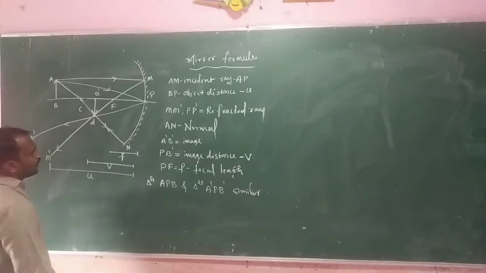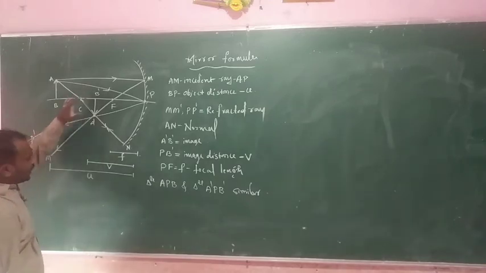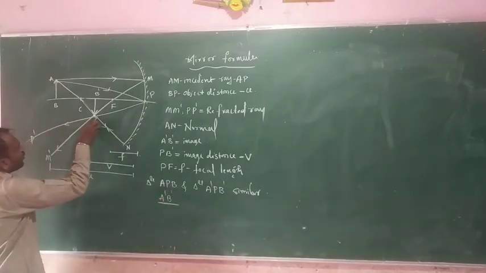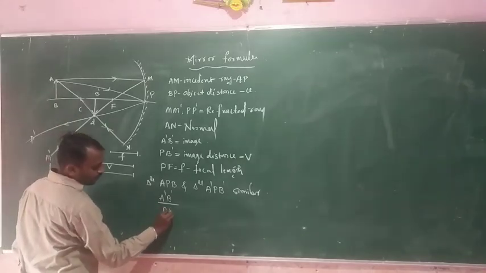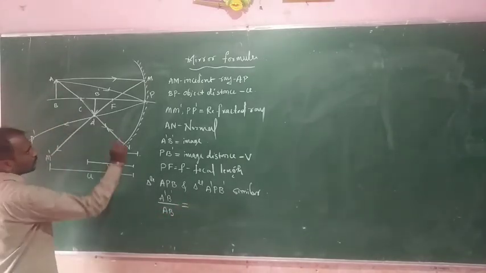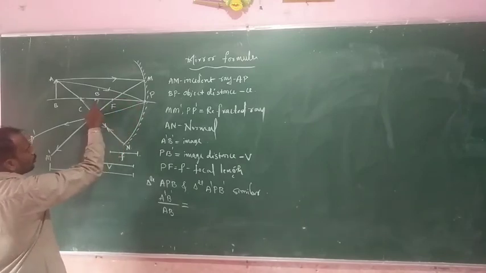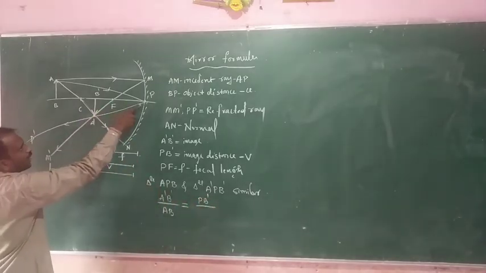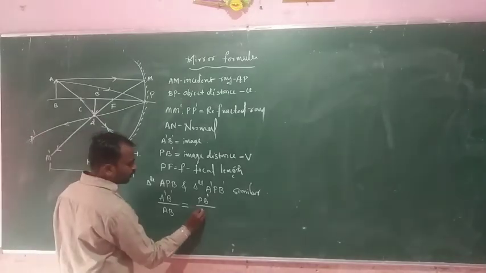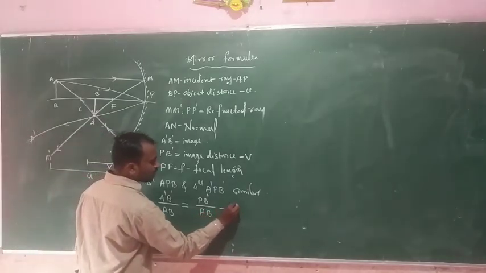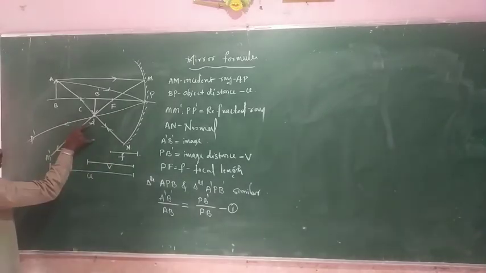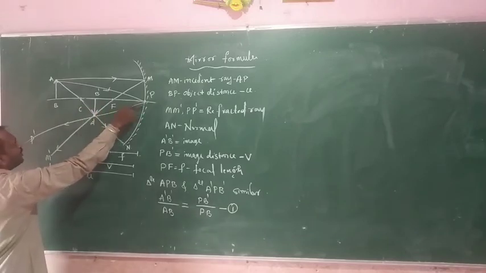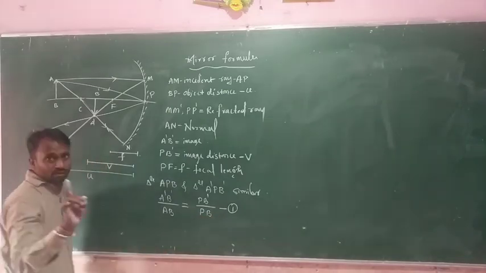So for this reason, A dash B dash divided by AB is equal to P B dash divided by PB. So this is equation 1.